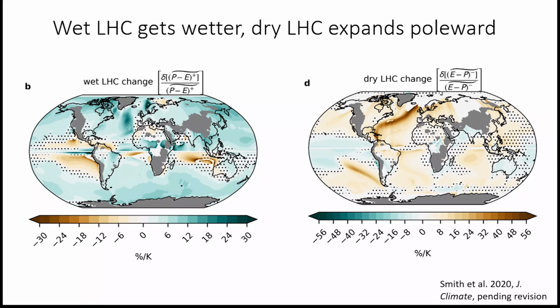We now turn to RCP 8.5 fractional changes in the LHC. Here, stippling indicates regions where fewer than 85% of ensemble members agree on the sign of the change. Under RCP 8.5, the wet LHC is suppressed in the subtropics, but fairly uniformly enhanced elsewhere. A strong local maximum exists in the vicinity of the North Atlantic warming hole, which will be discussed in more detail later. The dry LHC is likewise enhanced, excepting some weak suppression in the tropical Pacific. The largest increases in the dry LHC appear at the margins of subtropical dry zones, consistent with a poleward expansion.